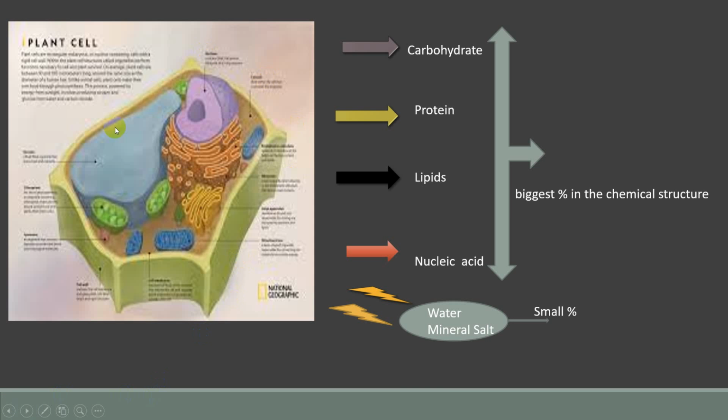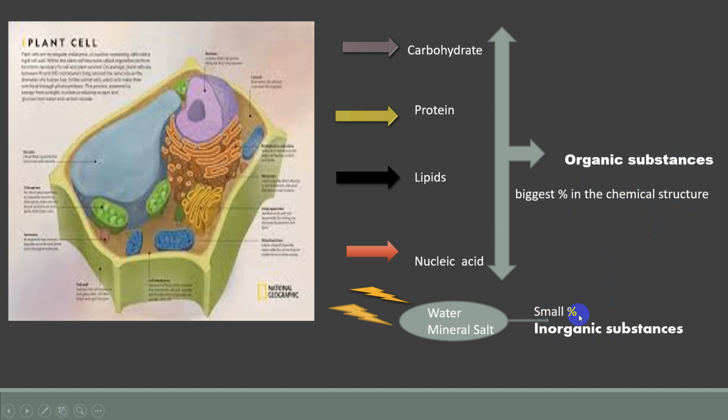Okay, this is a living cell, and this time we choose the plant cell. What is the chemical structure? What is the chemical content? Chemically, the cell consists of what? In fact, it consists of two things. It consists of organic substances, which are the biggest percent in the chemical structure, and it also consists of inorganic substances, which have a small percent.